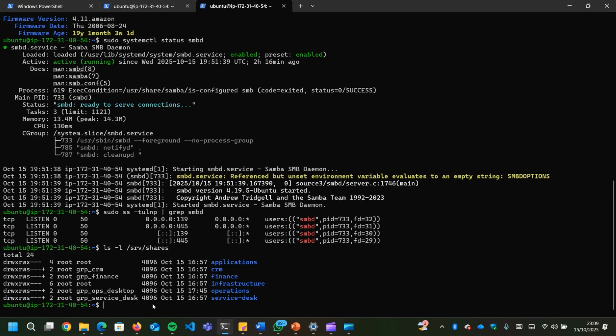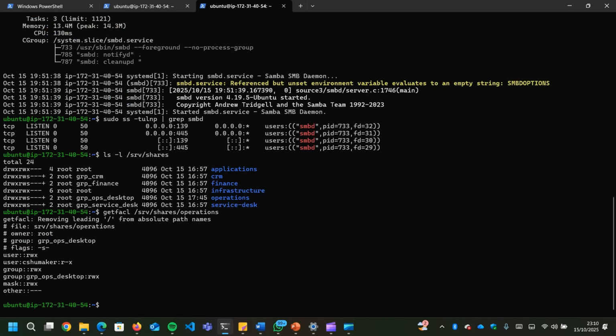So to prove that, for operations I'll just do getfacl /srv/shares/operations. So this is it. This is for the operations. This is the CEO, the executive, the user, the group, read, write, execute, and the owner root. As I said, I mounted it on the root. So this is the group and all of it.